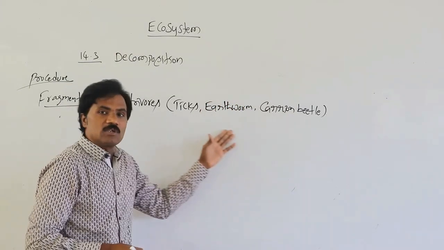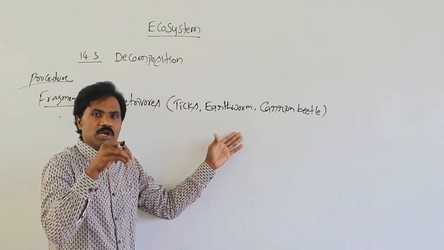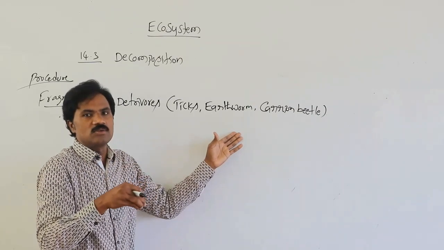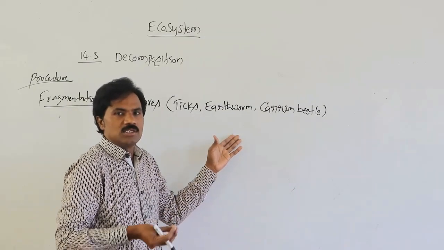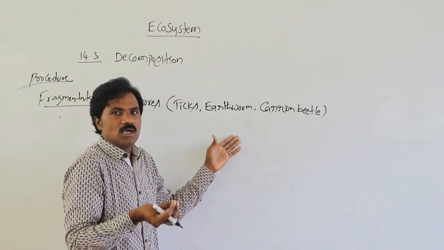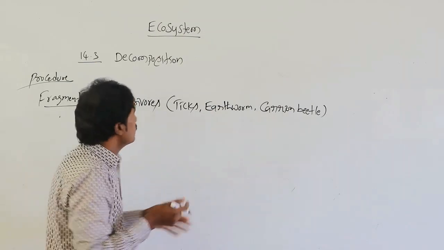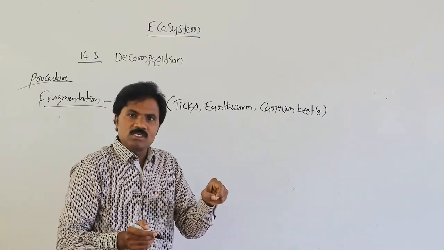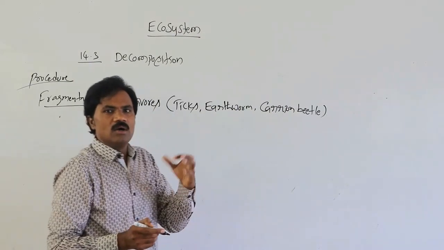At the time of conversion, these detritivores add certain growth substances, which stimulate the process of microbial action. So detritivores indirectly stimulate the action of microbial growth in the soil.